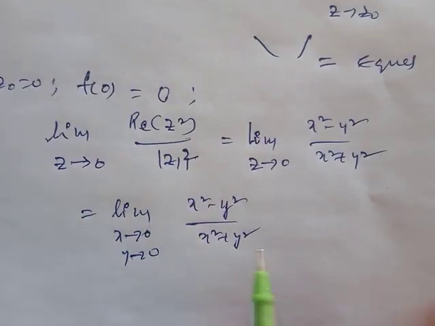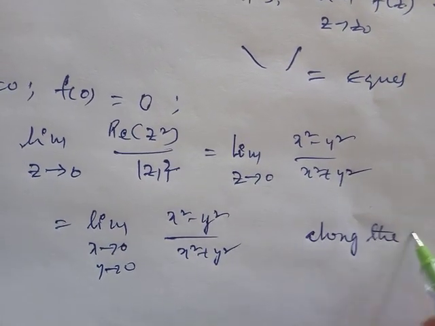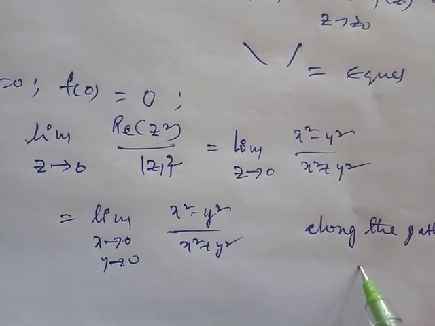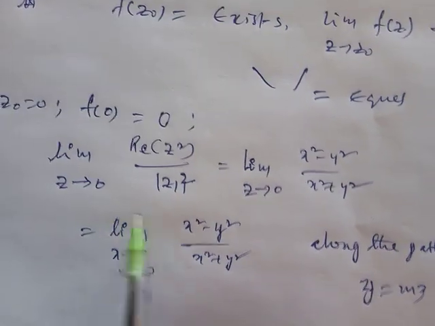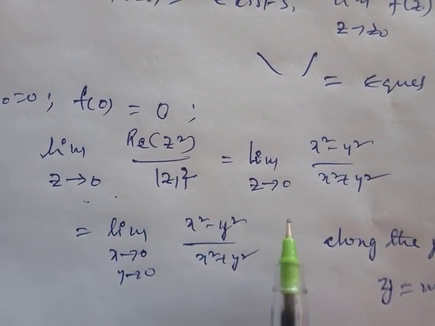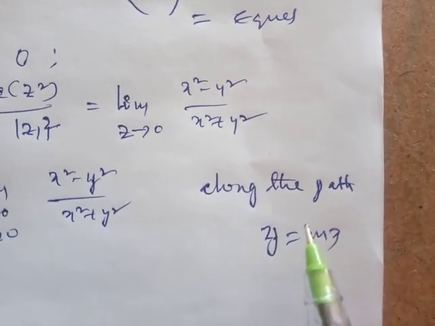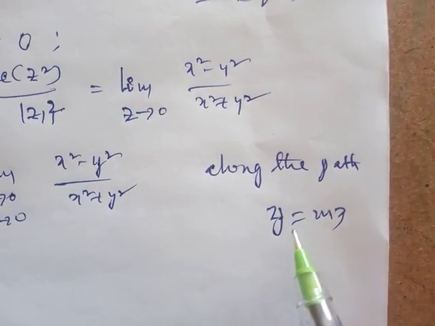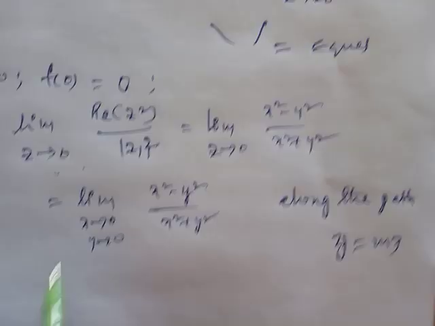Along the path y equal to mx, because z tends to 0 means it passes through the origin. It is a straight line passing through the origin. I am taking the limit along the path, and path means a straight line, y equal to mx. I am substituting y equal to mx in the given function.